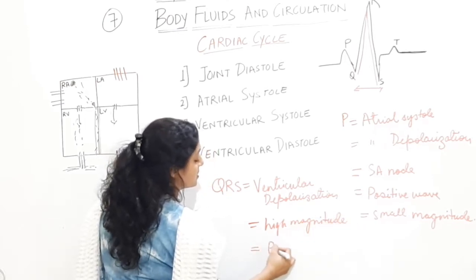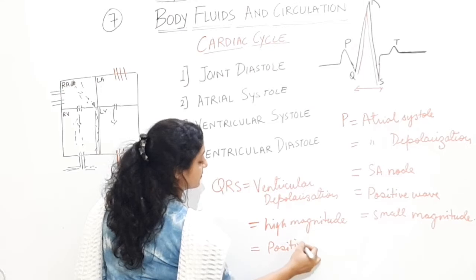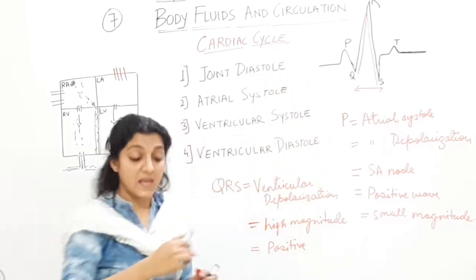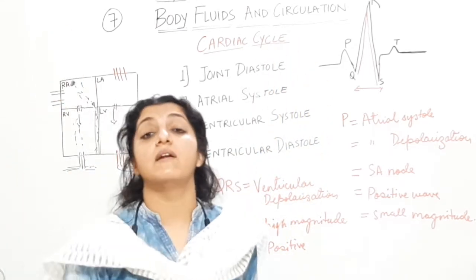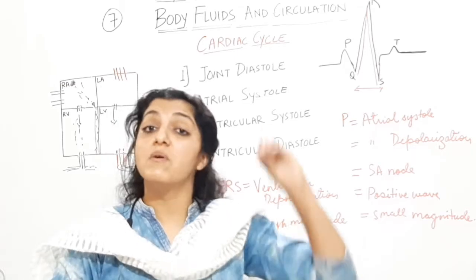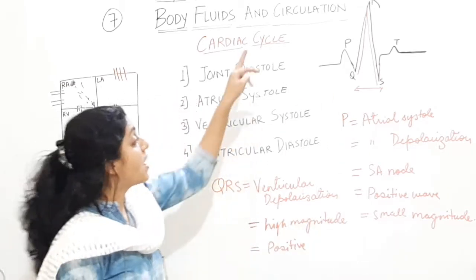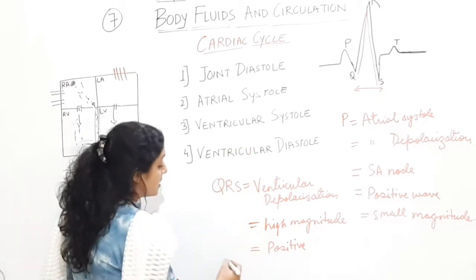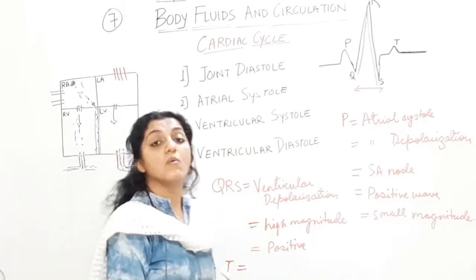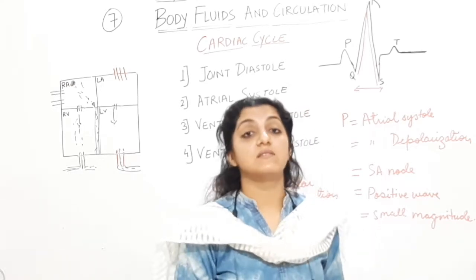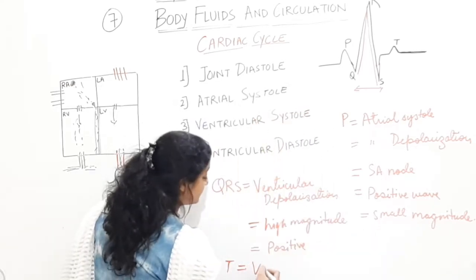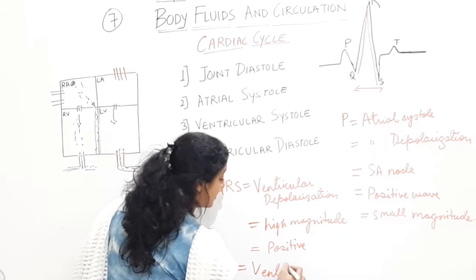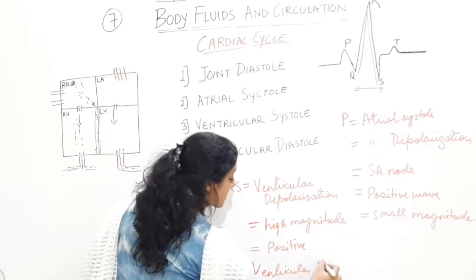All right, positive. R is going to be its peak activity of the ventricular contraction, the maximum they have contracted. So QRS. And then T is again going to represent ventricular repolarization.